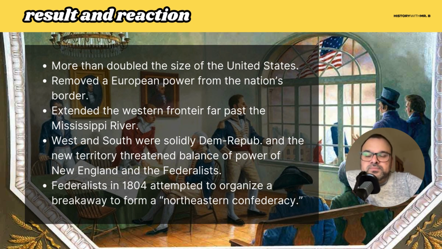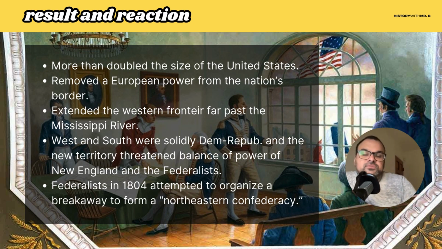Okay. But politically, it's also very important, right? The West and the South at the time. And again, when we say the West, we're talking about places like Illinois, Iowa, Ohio. That's the West at this point. The West and the South are pretty solidly Democratic Republican supporting. So the addition of these new Western states, these new Western territories, would start to reduce the power of New England and reduce the power of the Federalists.